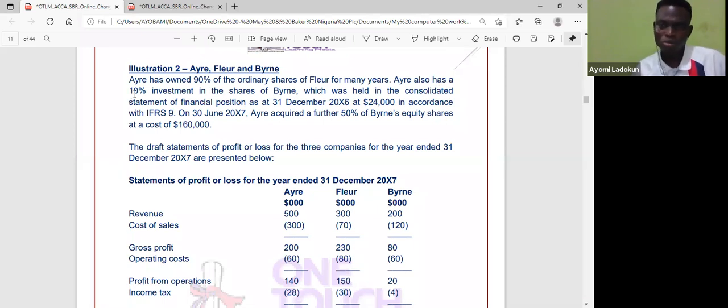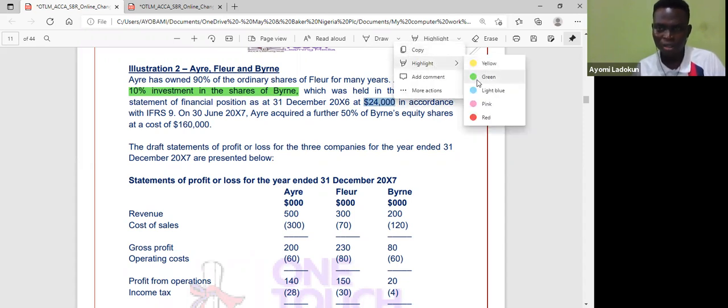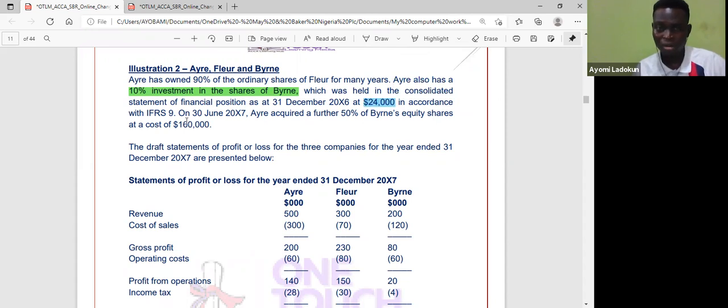Aya also has a 10% investment in Brunner, which was held in the consolidated statement of financial position as at 31 December 2006 at $24,000 in accordance with IFRS 9. Oh, brilliant. So it has 10% that is measured in line with IFRS 9. On 30th June 2007, it acquired a further 50%.